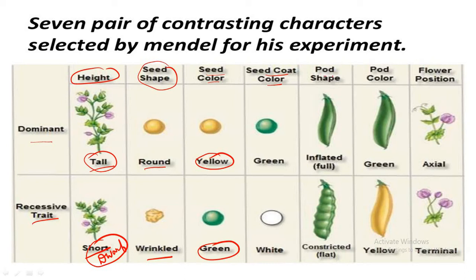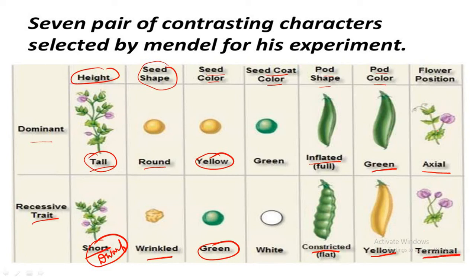Then shape of the pod. Inflated is the dominant trait, whereas constricted is the recessive trait. Pod color, green is the dominant trait and yellow is the recessive trait. Whereas if we talk of the position of the flower, then axial is the dominant trait, whereas terminal is the recessive trait.